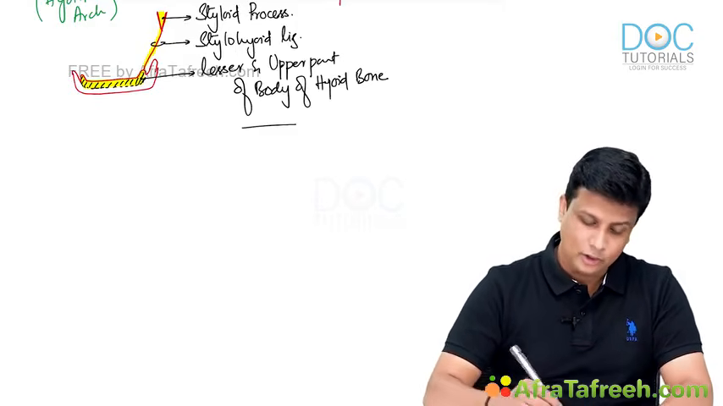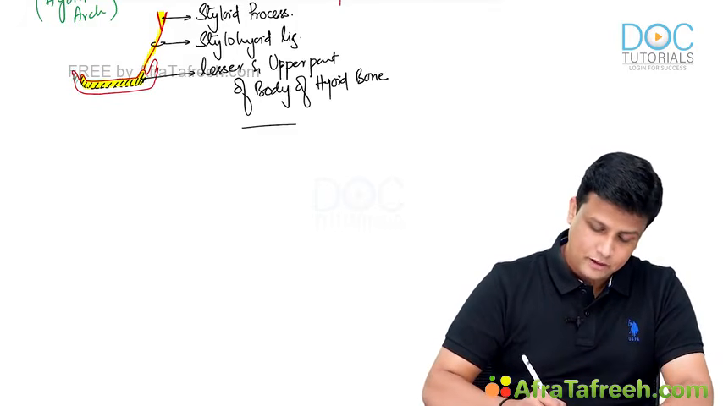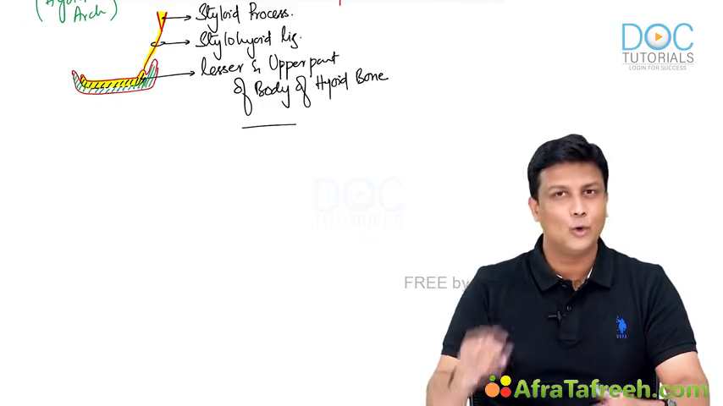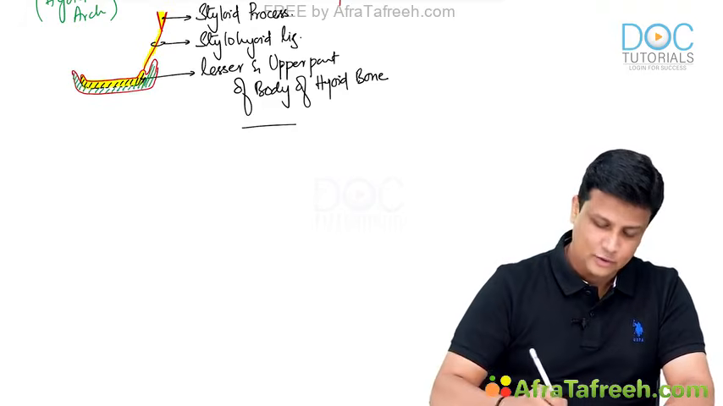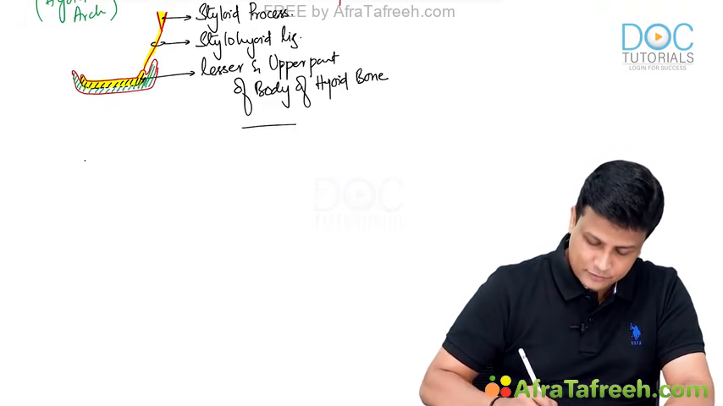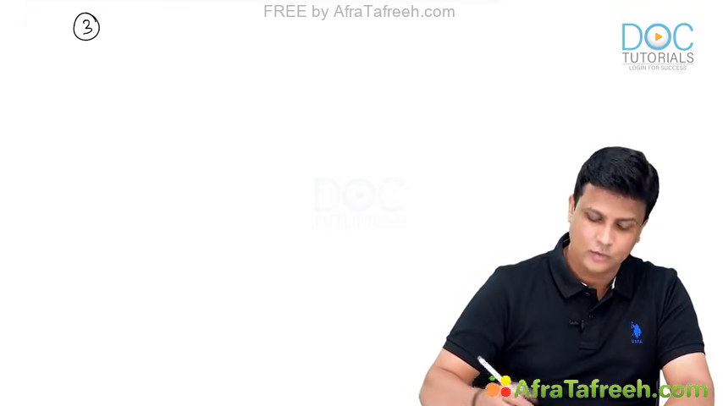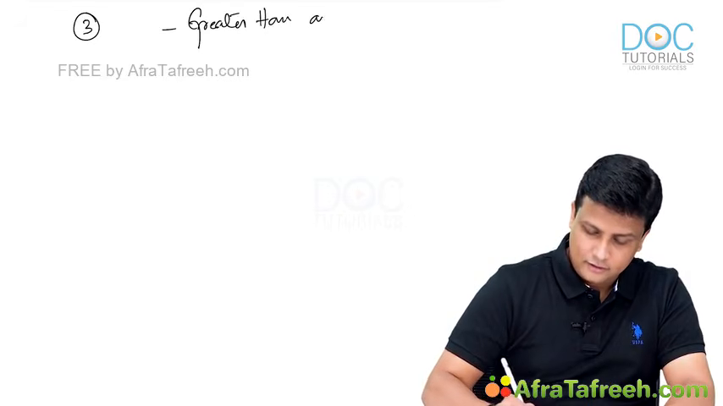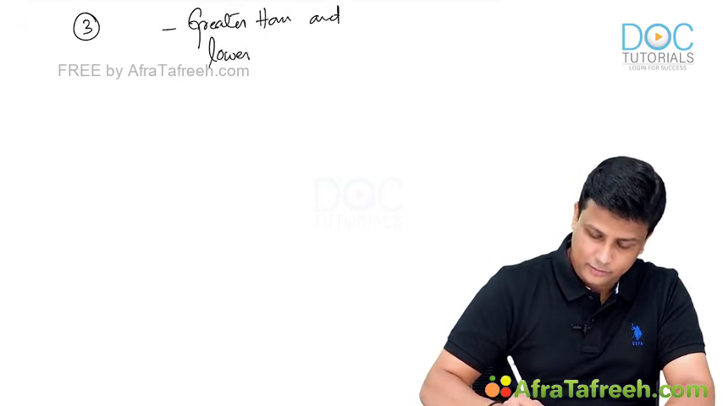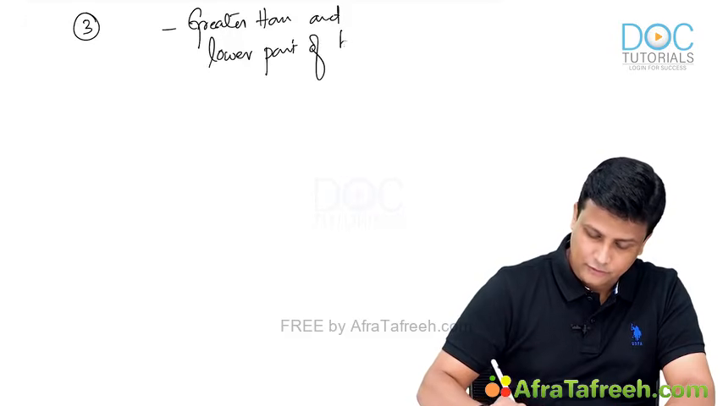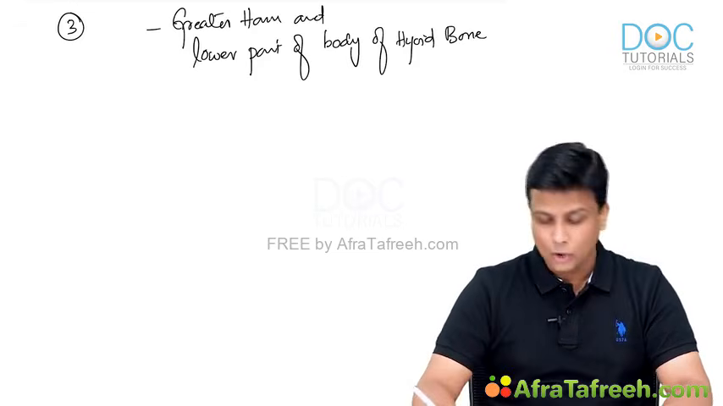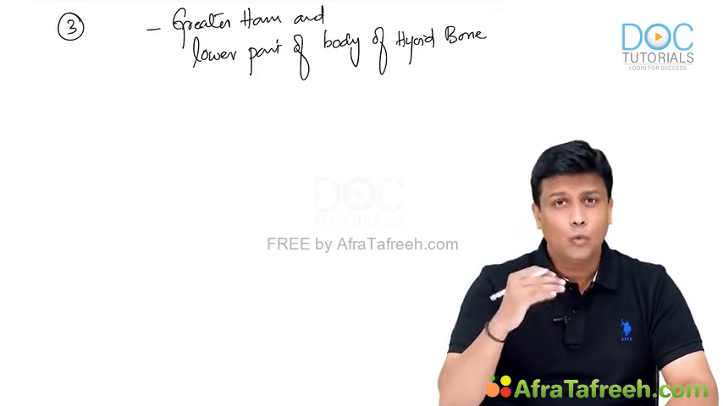Now, once you are done with this one, I hope you are able to recall, we are almost up to the hyoid bone. What about the lower part of the hyoid bone then? The greater horn and even the lower part of the body of the hyoid bone. Definitely, as I told you, it's layer by layer, so it should be derived from your third arch. So the third arch is the one which is going to form the greater horn and the lower part of the body of the hyoid bone.